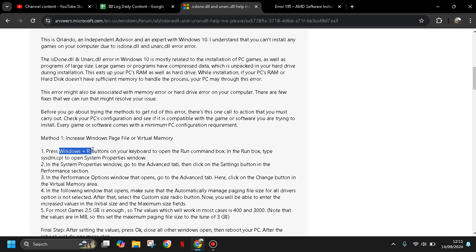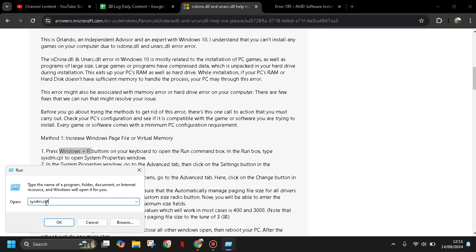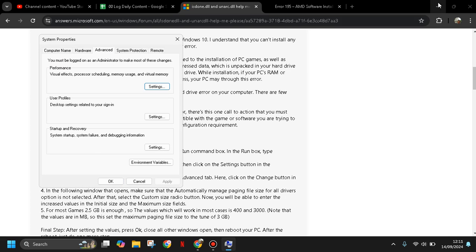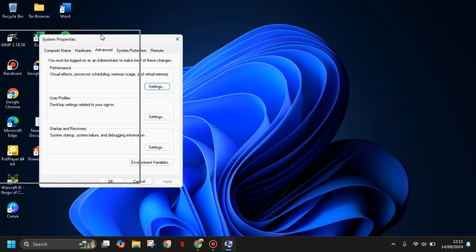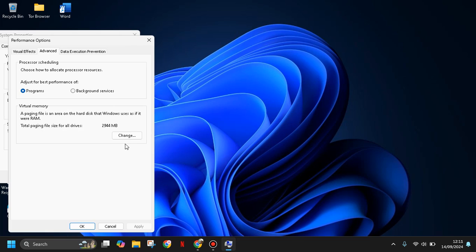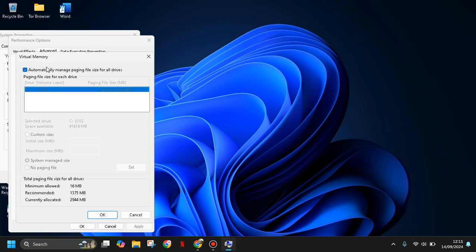You can press Windows R and run sysdm.cpl. Type sysdm.cpl, click OK, and go to Advanced. Here you can click on Settings, click Advanced, and change your virtual memory. You can untick "Automatically manage paging file size for all drives." Then click on Custom size. Here you can set the initial size and maximum size.